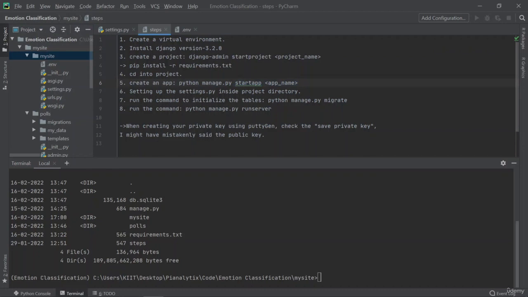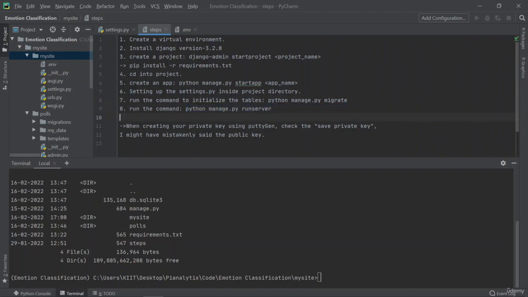Then you have to run the command python manage.py migrate. Okay, you have to run this command, and this command will instantiate all the tables that are required by Django, or maybe if you have created some tables of your own, then it would create those too. Okay, then this is the final command which I will talk about later.